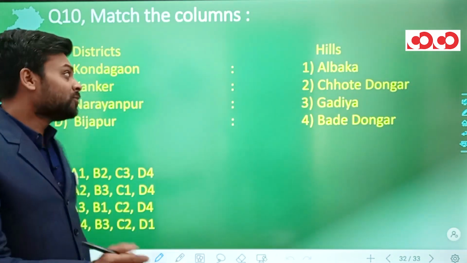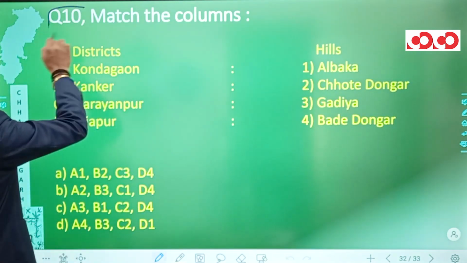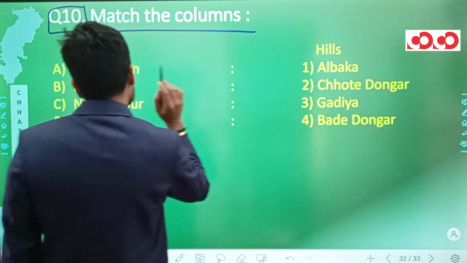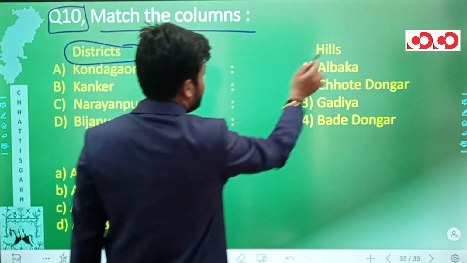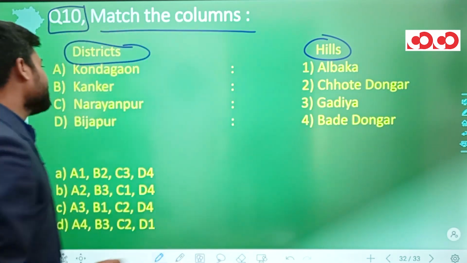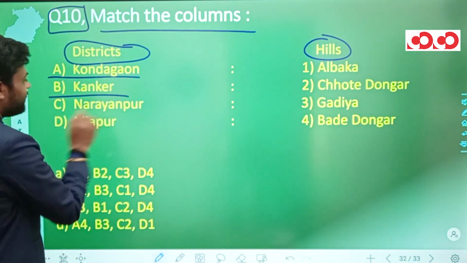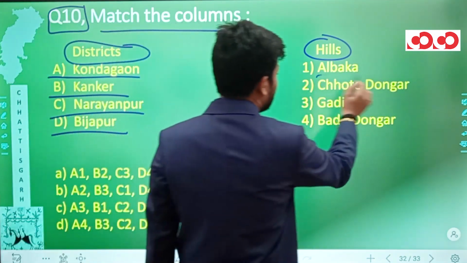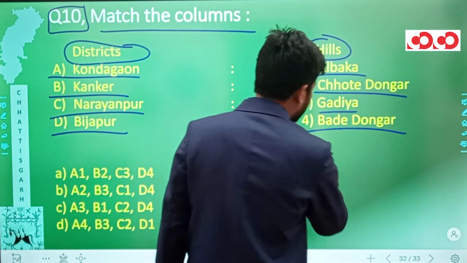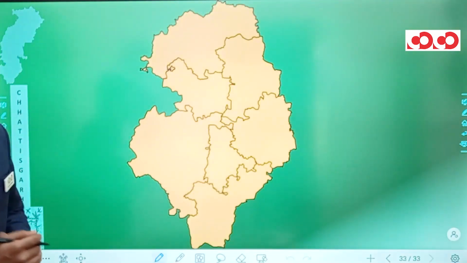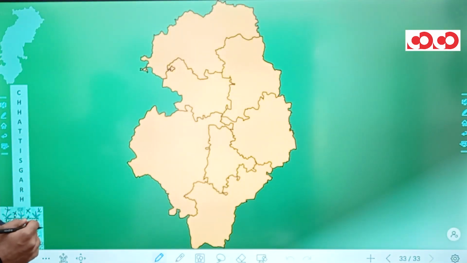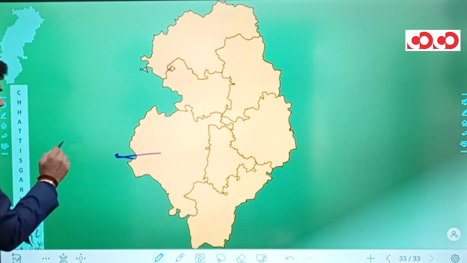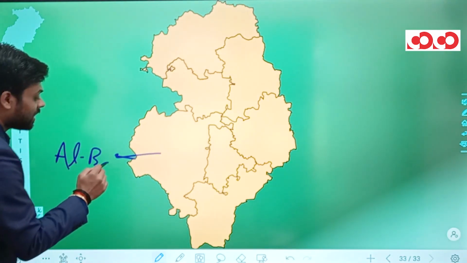Now finally we come to the ultimate or the last question of this video, wherein we have to once again match the columns, but this time around we have districts and we have hills. So what are the districts that we have? We have Kondagaon, we have Kanker, we have Narayanpur and we have Bijapur. And what are the hills that we have? We have Albaka, we have Chote Dongar, we have Gadia and we have Bade Dongar. So this is actually the map of the Bastar division. In the Bijapur district, we have Albaka hills.